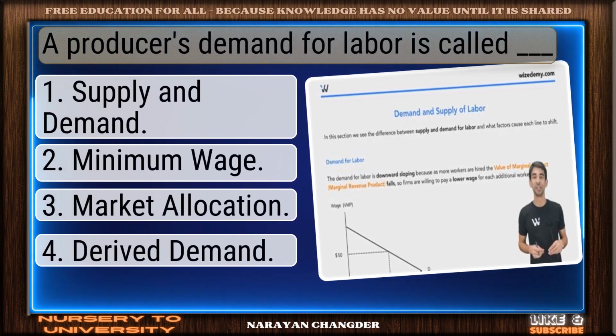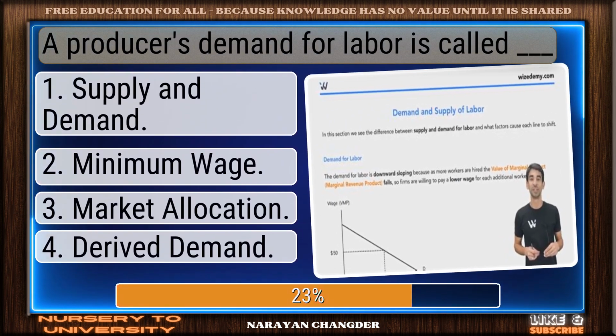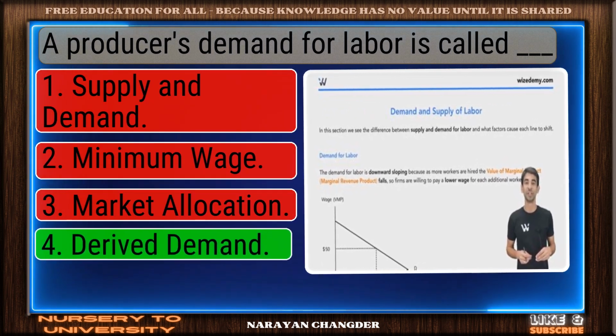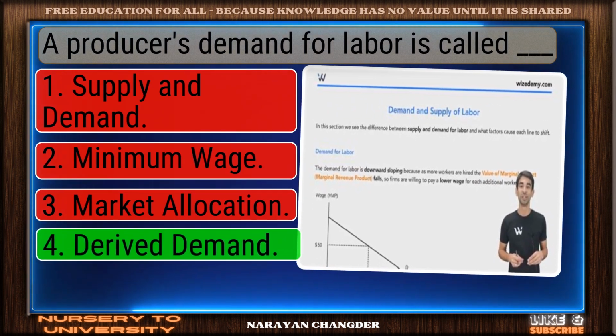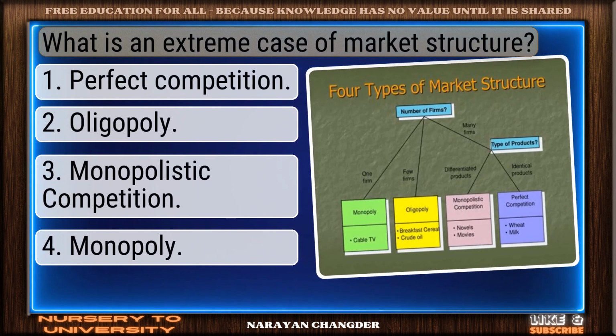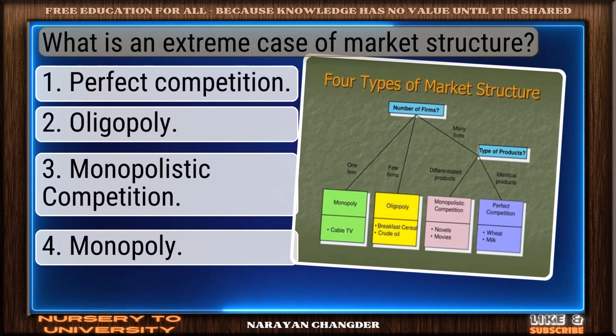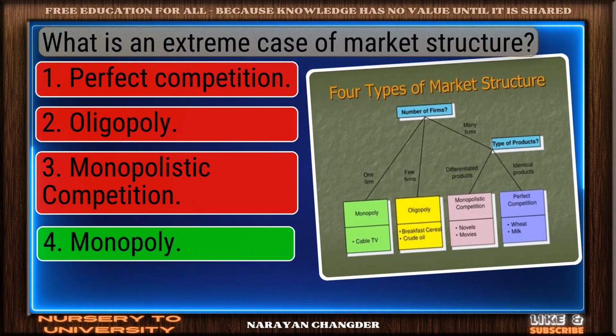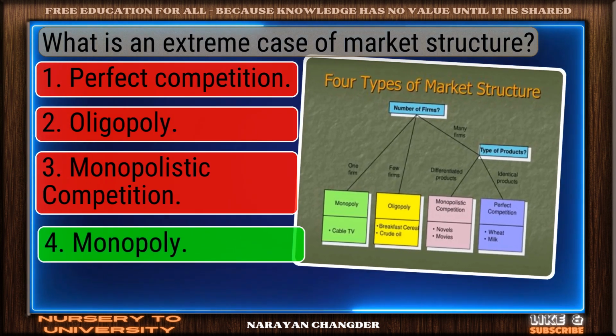A producer's demand for labor is called dash. Correct. Derived demand is the right answer. What is an extreme case of market structure? Bravo. Monopoly is the answer.